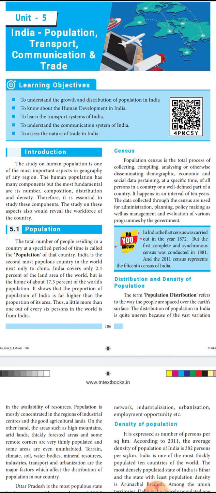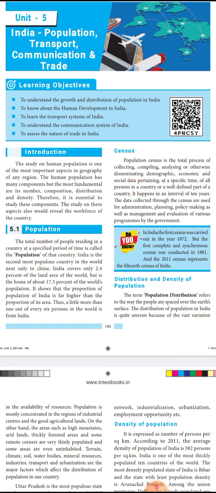The data collected in the census will be used for administration, planning, and policy making, and for various programs by the government. So a census is made for any country in order to know the population, and to determine administration, planning and policy.